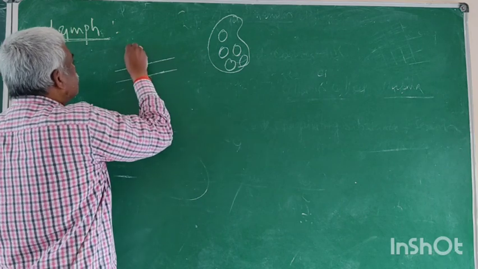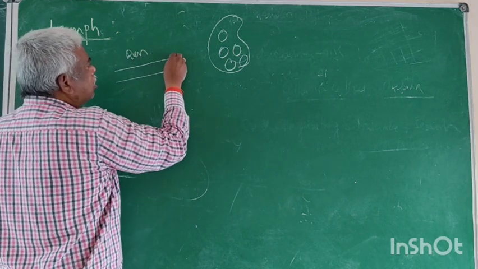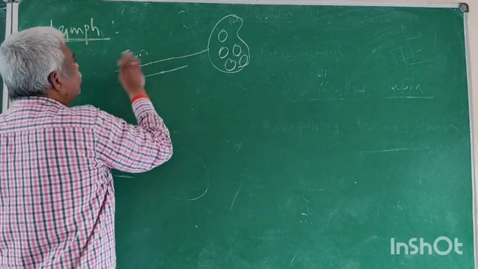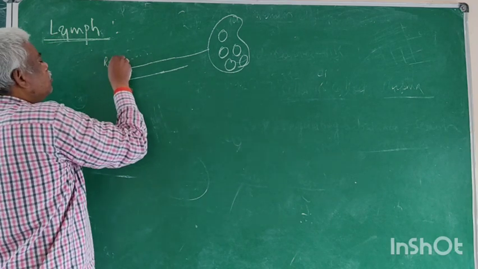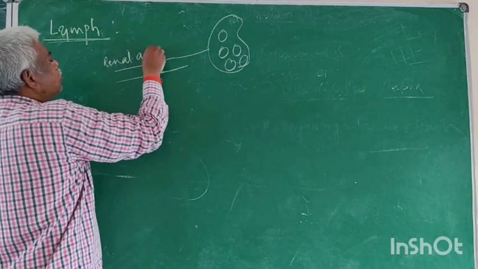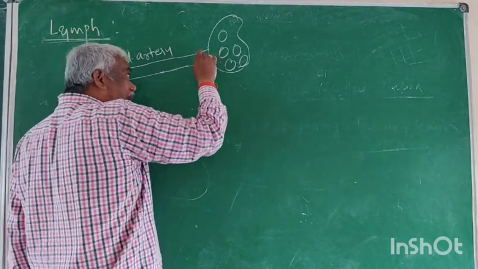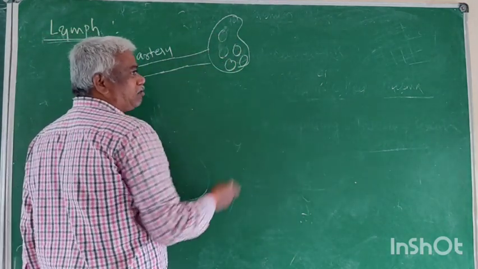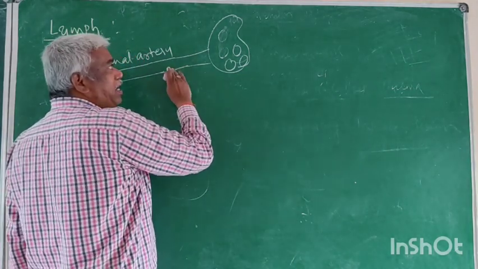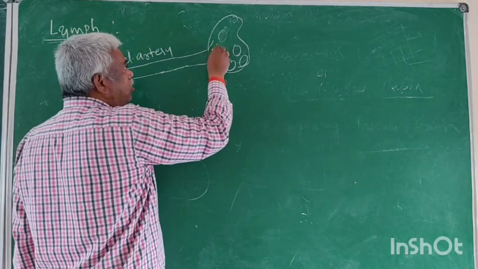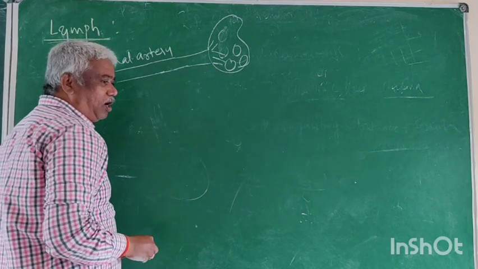Now what is this? Renal artery. This renal artery enters the organ. The artery enters the organ and is divisible. These are the branches.